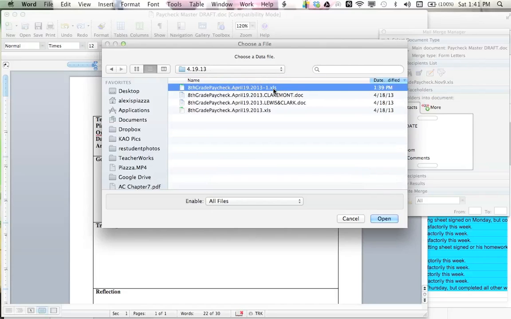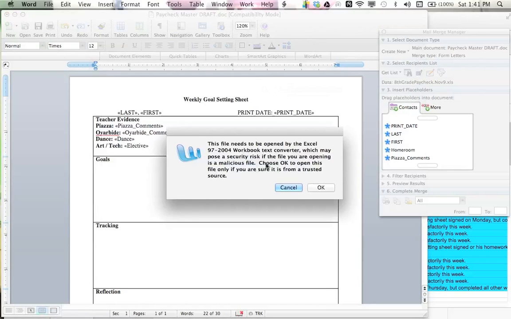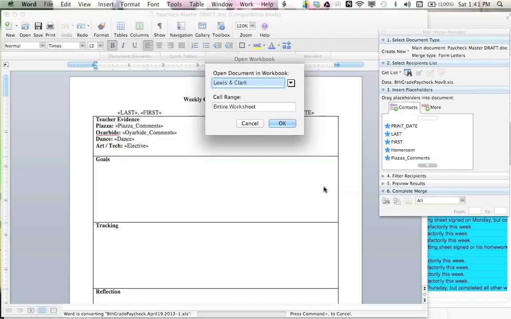Here's the version that I just saved. So I'm going to open it. It says this file needs to be opened by Excel. I don't really know what this means. I just click OK, it still works.